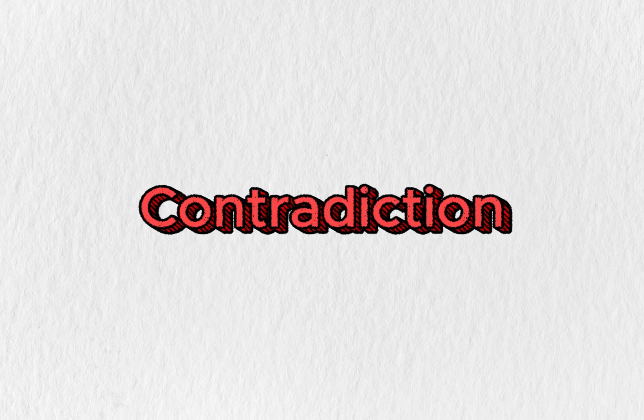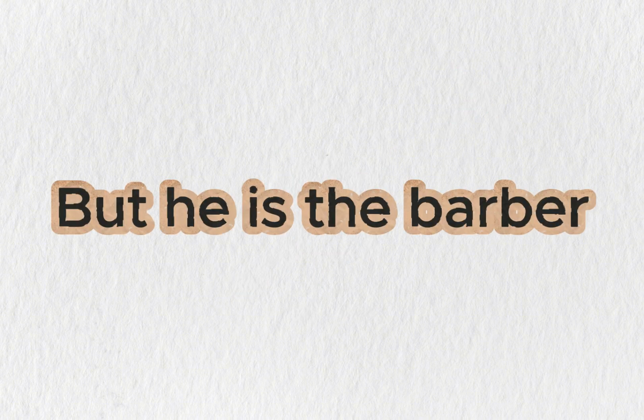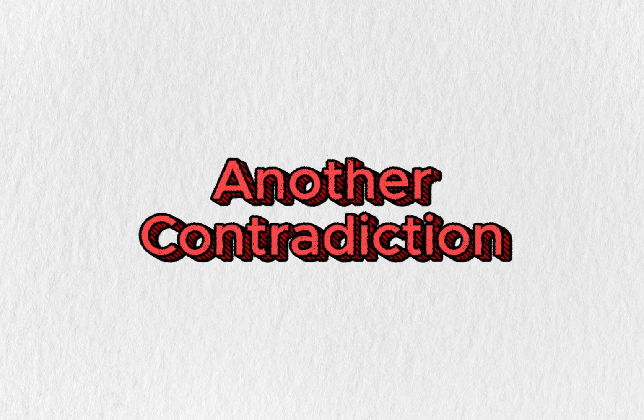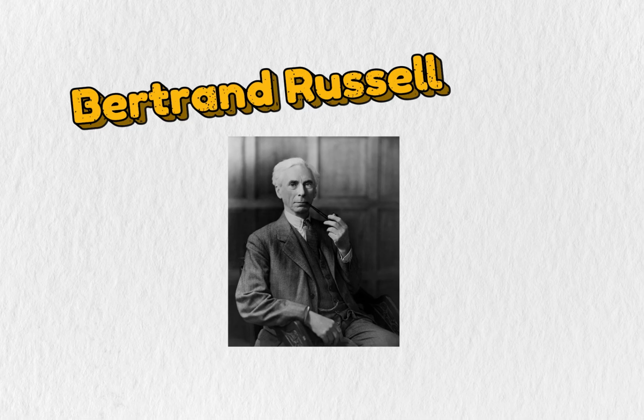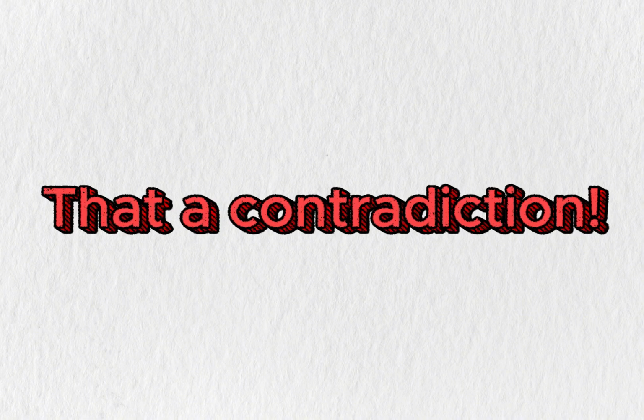Contradiction. If he doesn't shave himself, then he's someone who doesn't shave himself, so according to the rule, the barber should shave him. But he is the barber. Another contradiction. This paradox, developed by philosopher Bertrand Russell, exposes a flaw in how we define sets. It showed that some definitions, like the set of all sets that don't contain themselves, are inherently contradictory. Modern set theory was built specifically to avoid this trap.